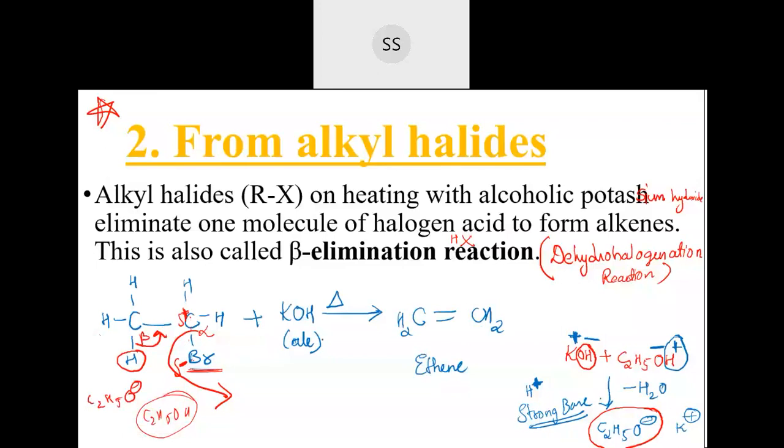Once you understand the logic, then it's easy. So here there is elimination of hydrogen plus elimination of bromine. So this reaction is also called a dehydrohalogenation reaction, because of removal of hydrogen and bromine.